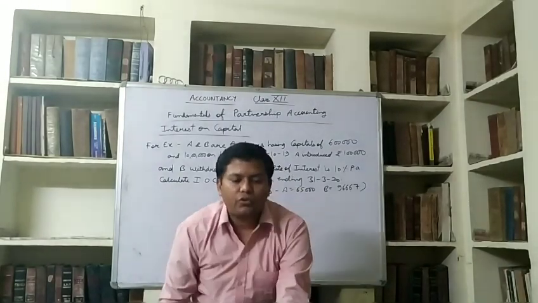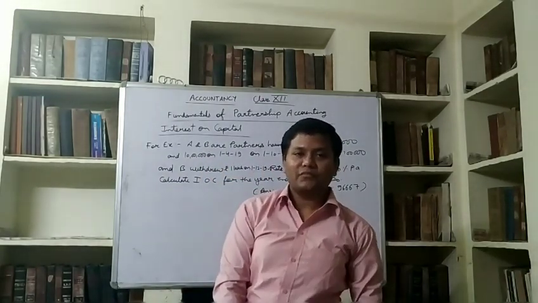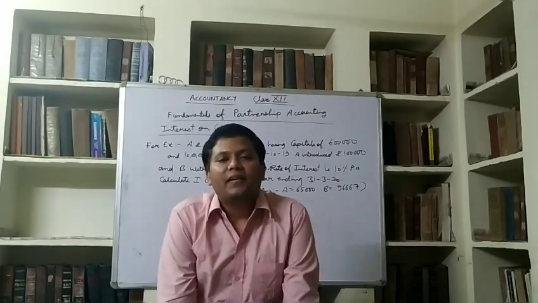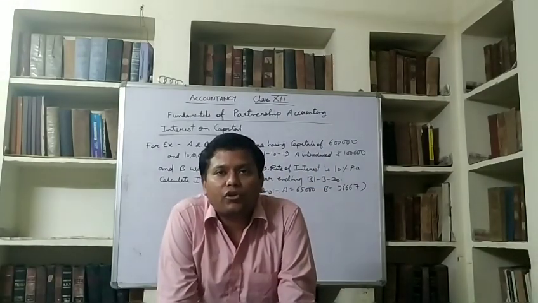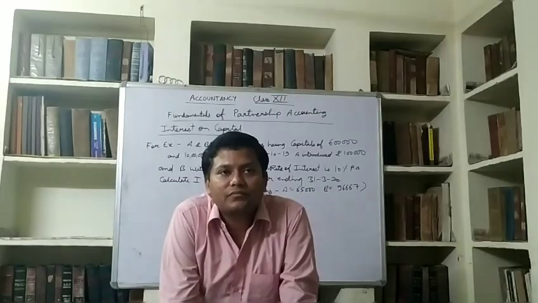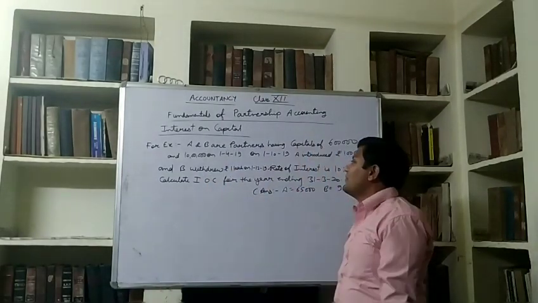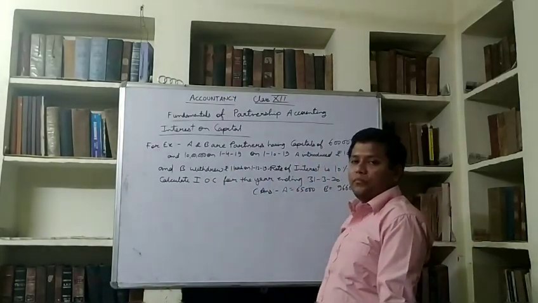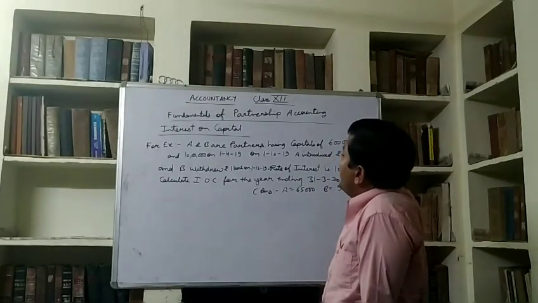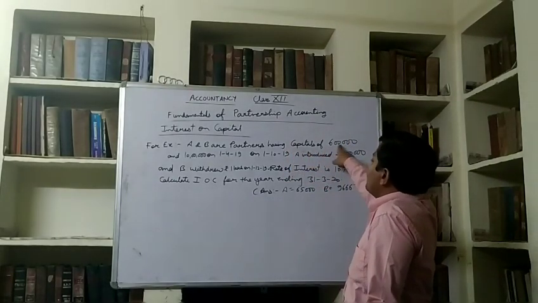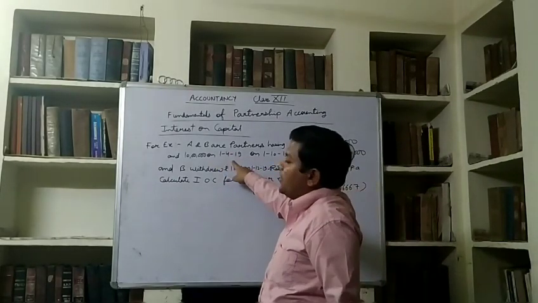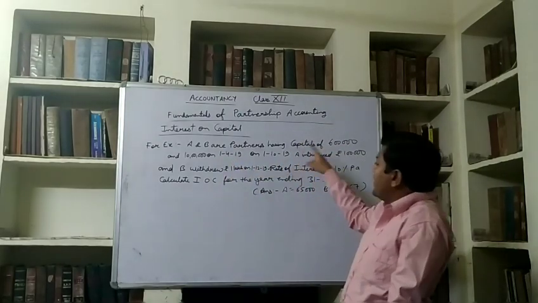So that's all for today. Now homework time. There is one question written on the board. This you have to do at your home. I am reading it for you. A and B are partners having capitals of 6 lakh and 10 lakh on 1st April 2019. Initial capital is 6 lakh and 10 lakh.